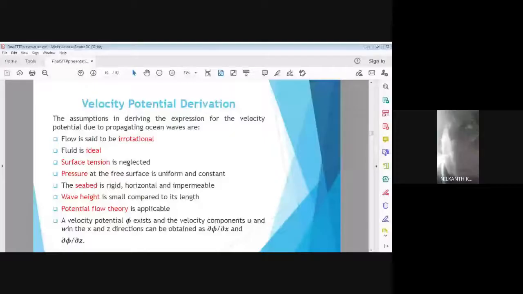The seabed is horizontal. And the most important assumption is that the waves we are considering are small amplitude waves. A wave is called a small amplitude wave when the wave height or the amplitude of the wave is very, very small compared to its length, capital L. So wave height capital H is very, very less than L. And the last assumption is that we apply the Laplace equation. So here we apply the potential flow theory.